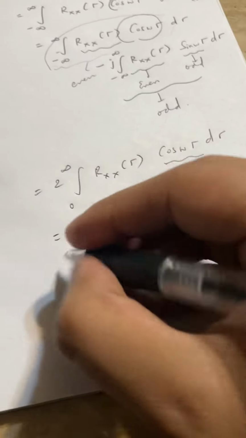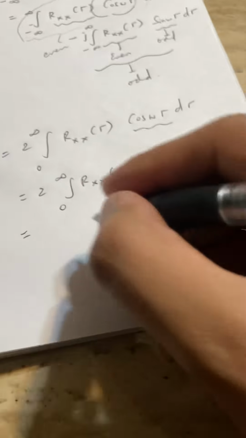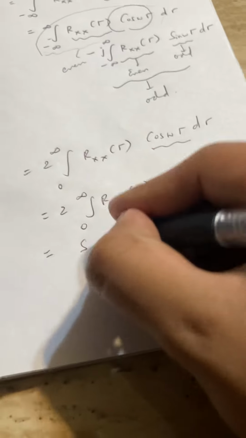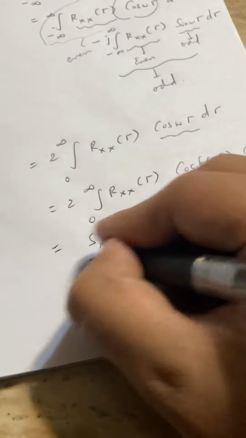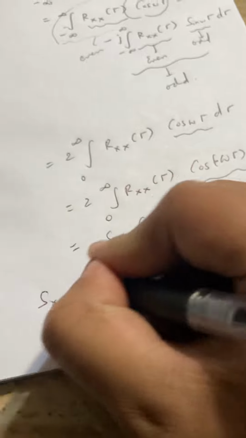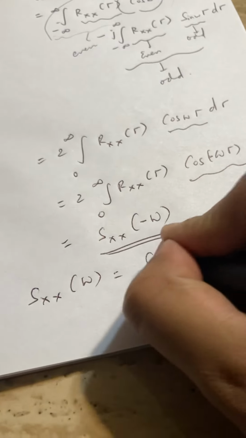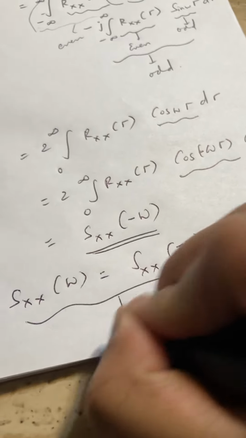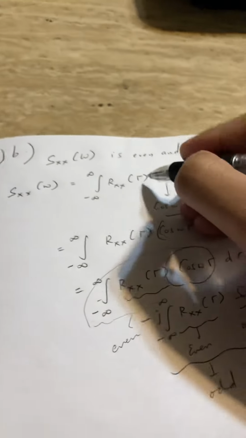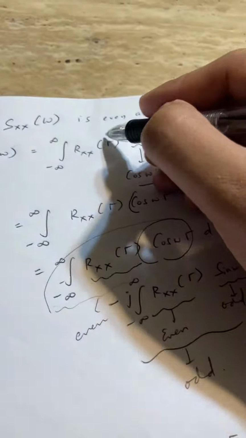So the whole expression can be written as Sxx of minus omega. As Sxx of omega equals Sxx of minus omega, this is an even function. So we have proved that Sxx of omega is even.